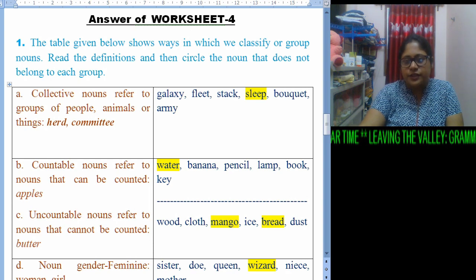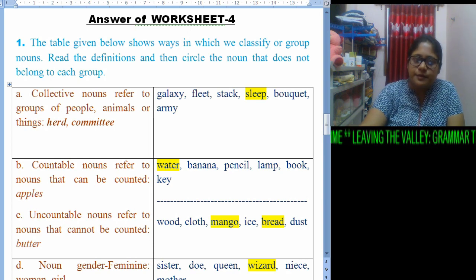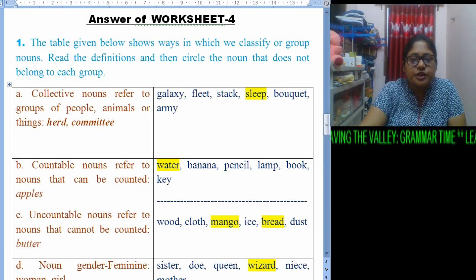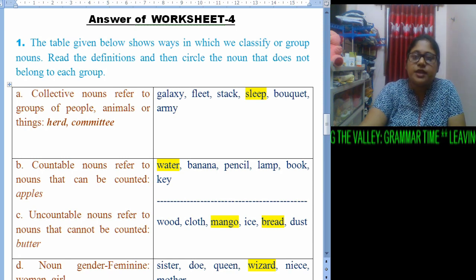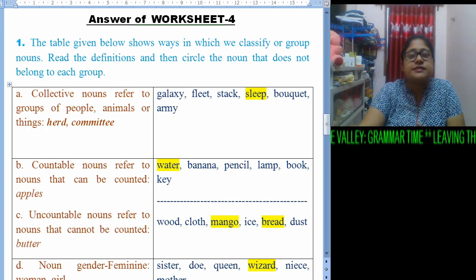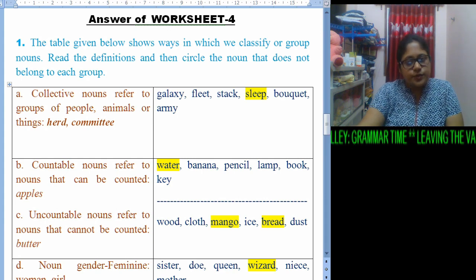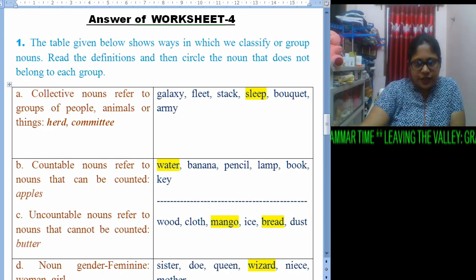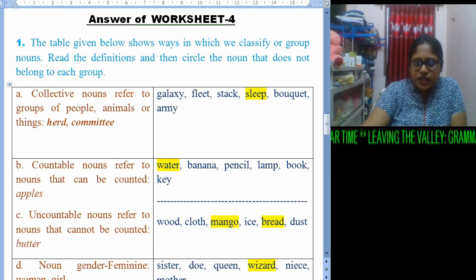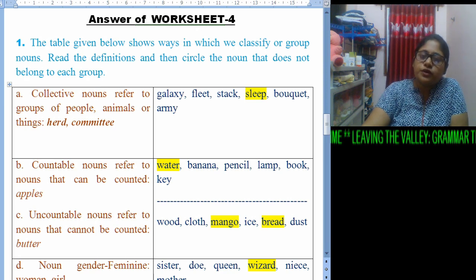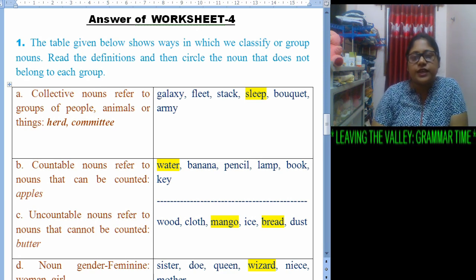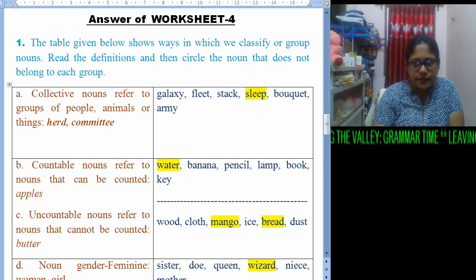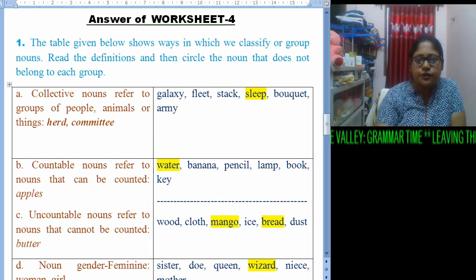I have highlighted the word which doesn't come under collective nouns. Sleep is the only thing that doesn't specify a group of something, whether human beings, animals or things. That's why I have highlighted sleep. Next is countable noun. Here also we were given certain words: water, banana, pencil, lamp, book, key. Except water, everything we can count. That's why water is the exceptional word that doesn't fit here.